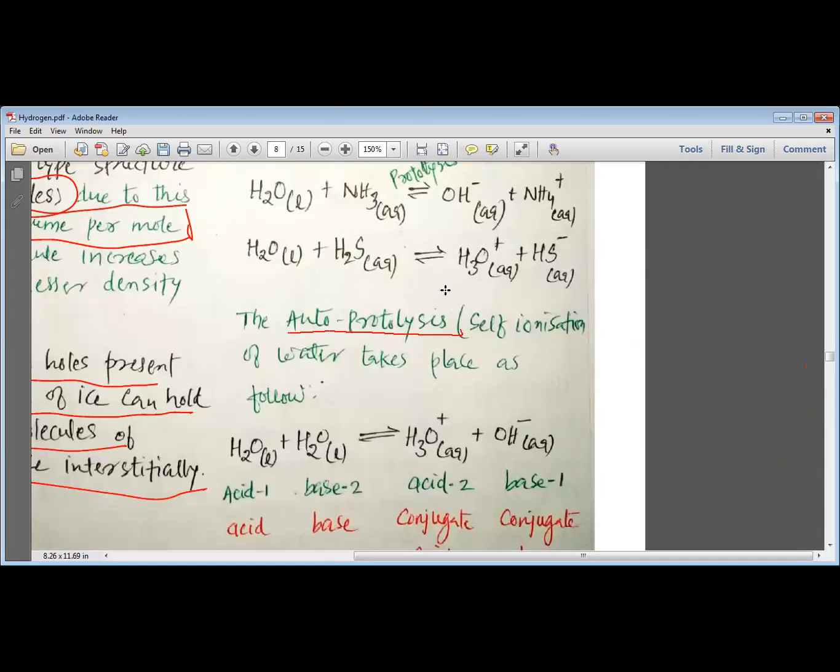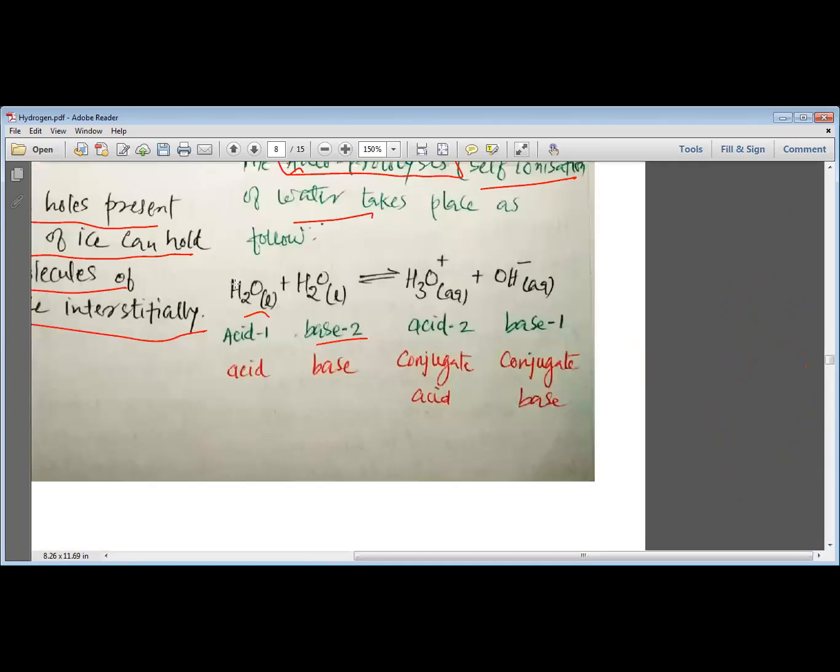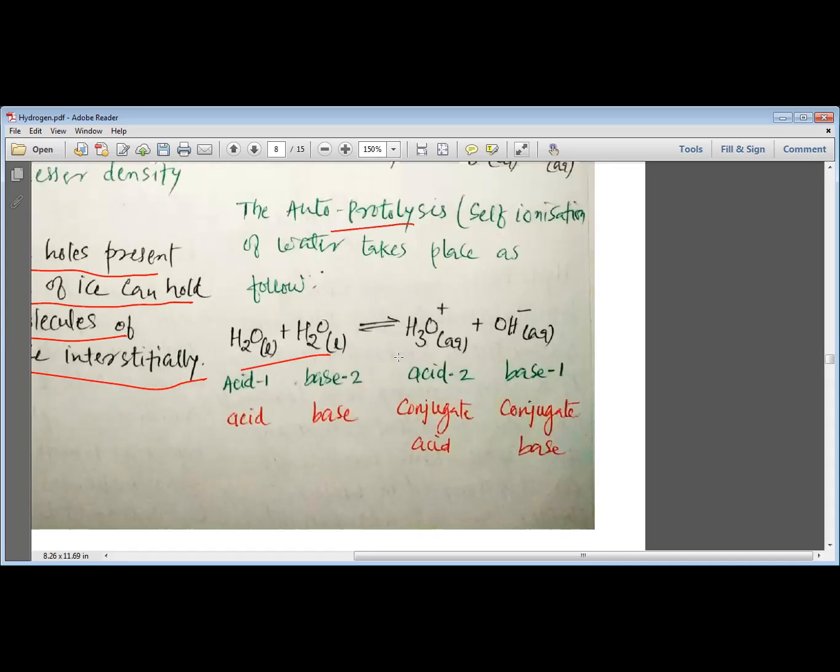The very important process of water is known as autoprotolysis. That means self-ionization. One water molecule behaves as an acid and another water molecule behaves as a base. The one which behaves as an acid produces H+. This H+ and H2O give us H3O+, and from this OH- is produced. So water undergoes a process known as self-ionization or autoprotolysis, and due to that we get H3O+ and OH-.